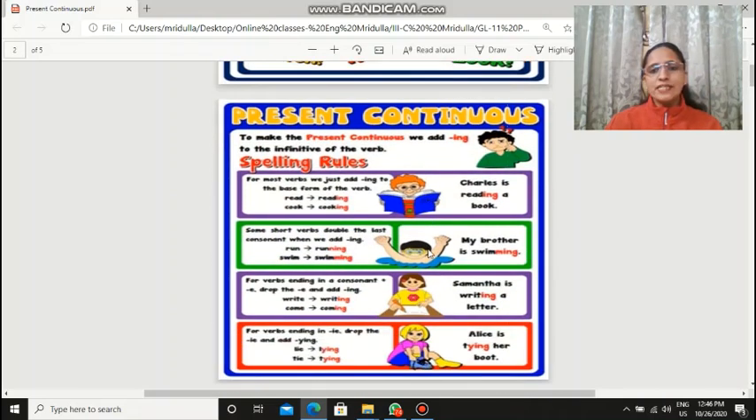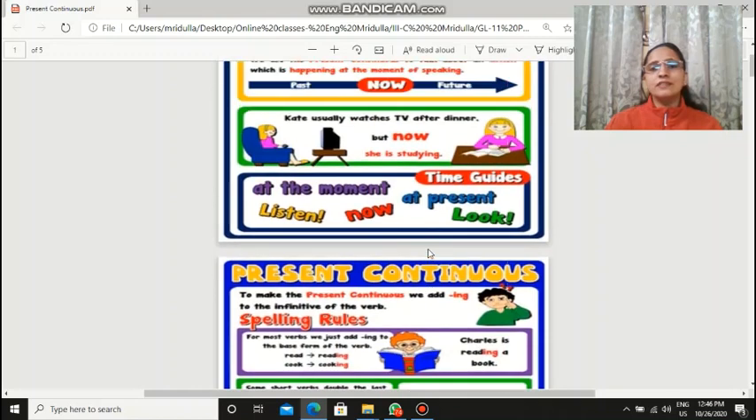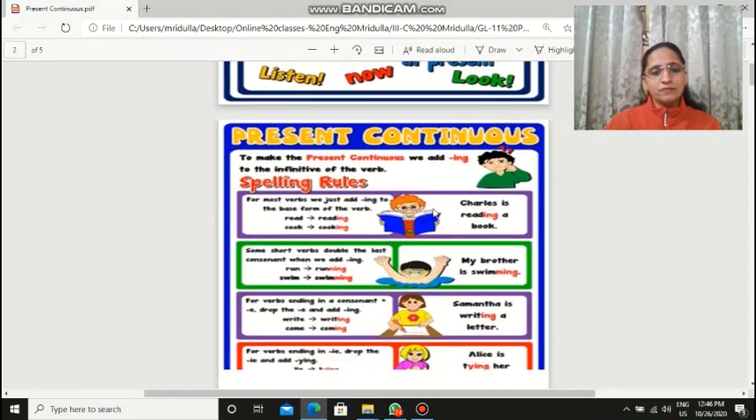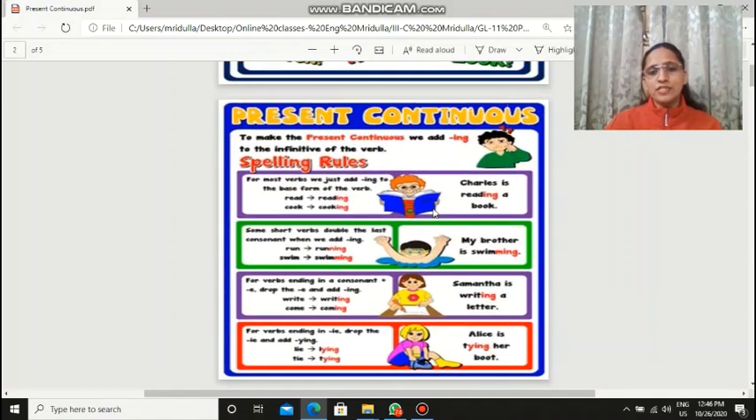Now, we'll look at some spelling rules for using the ing form. Okay? How do you recognize the continuous tense? We use ing form in present continuous, right? Any continuous tense we use ing form. So we'll look at some rules here, spelling rules that we use to make the ing form in the verbs. To make the present tense a present continuous, we add ing to the infinitive of the verb. All right, we use the ing form to the verb.